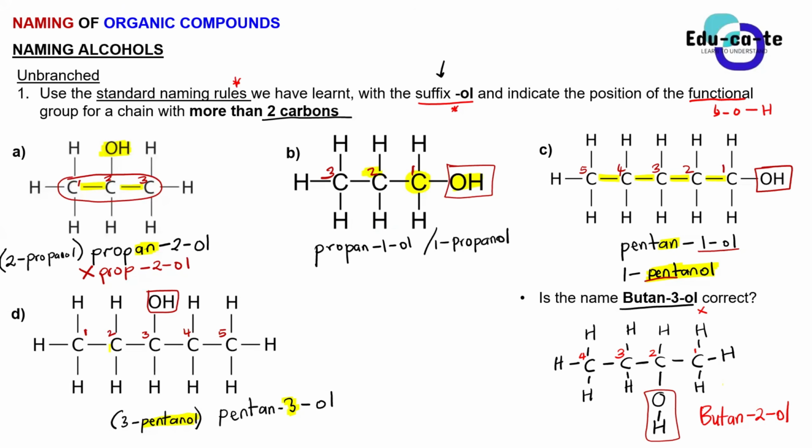Look at compound D. Is it a primary or a secondary alcohol? Secondary. You look at the carbon that is bonded to the hydroxyl group and how many other carbons are bonded to this carbon. In this case, it's carbon 3.